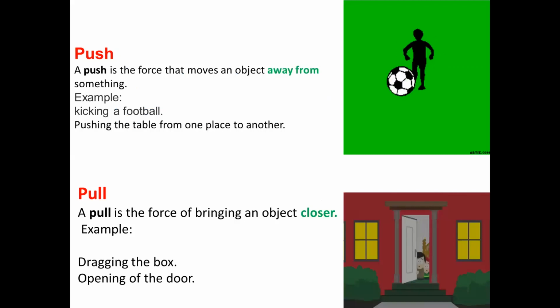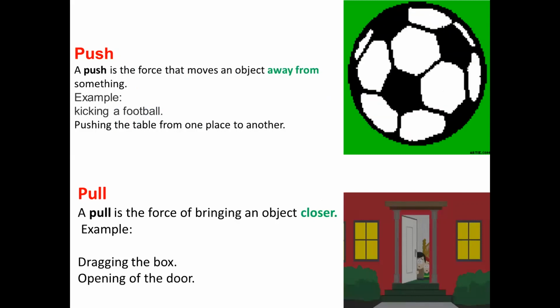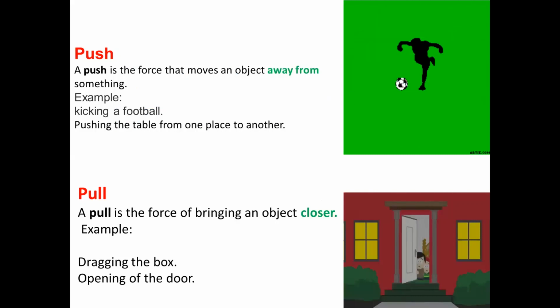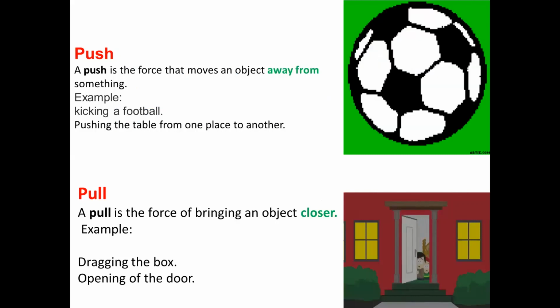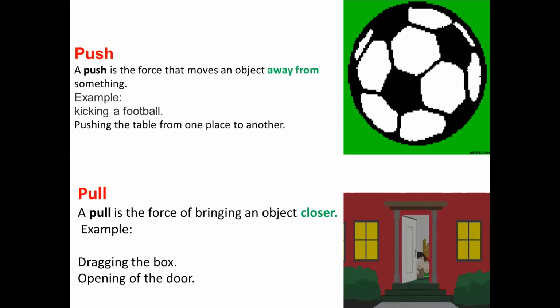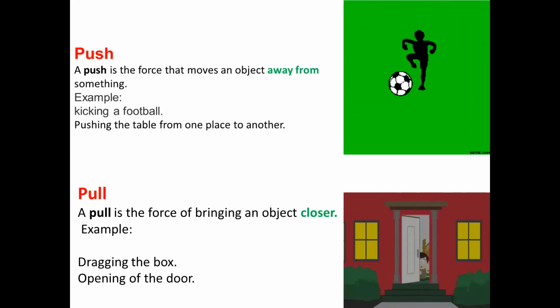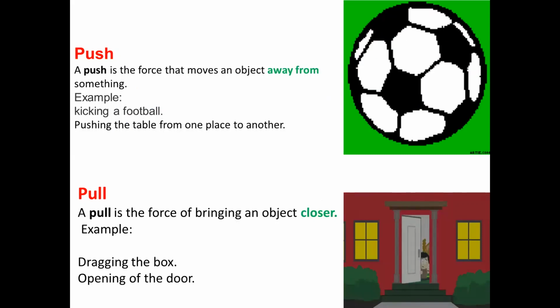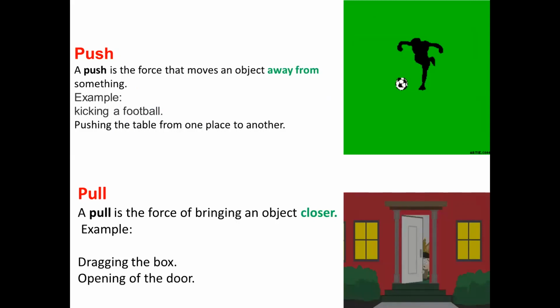Push is the force that moves an object away from something. If you're kicking a football, the football is going away from you. So this is a push. Pull is the force of bringing an object closer to you. When you are dragging, the box is coming closer to you, nearer to you. When you're opening the door, you are applying the pull force. You are pulling the door. So the door is coming near to you when you are opening the door.